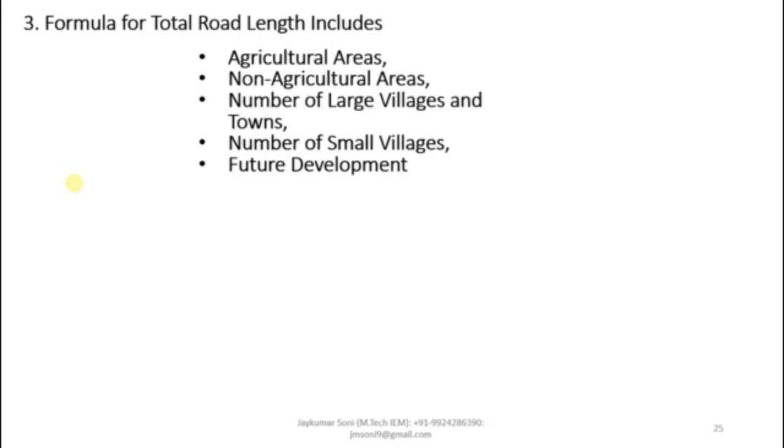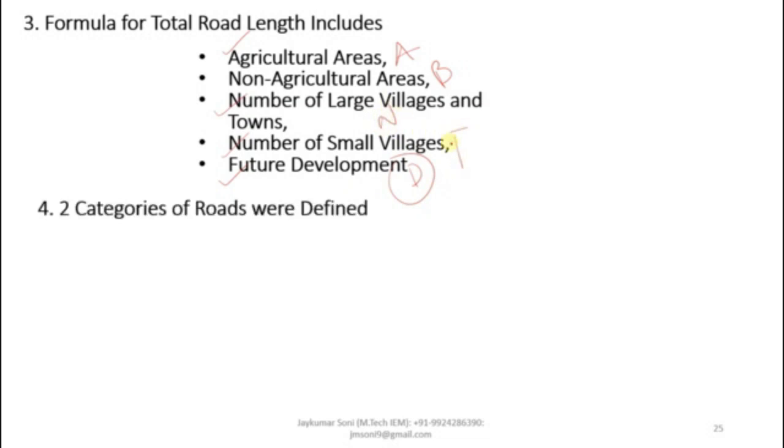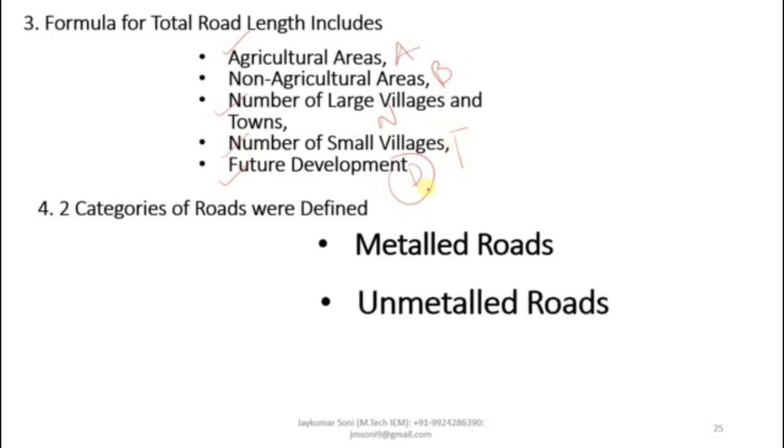First, the formula for calculating the total road length includes five categories: agricultural area, which is known as A; non-agricultural area, which we will term B; the number of large villages and towns, the number of small villages and towns, and future development, which is called D. This is N and this is T. Second, the roads are defined into two categories: metal roads and unmetal roads.